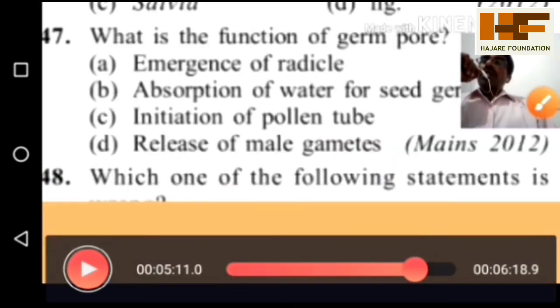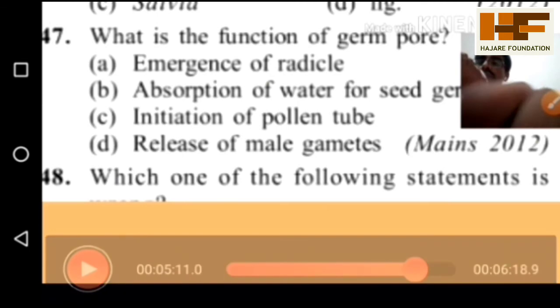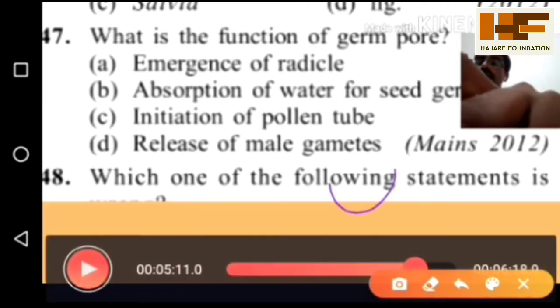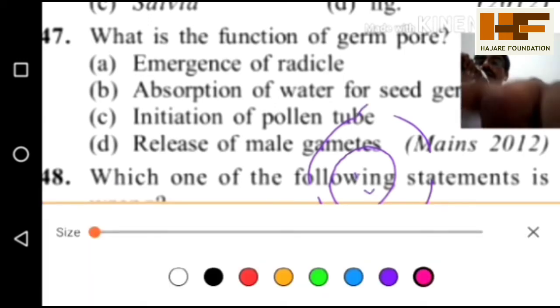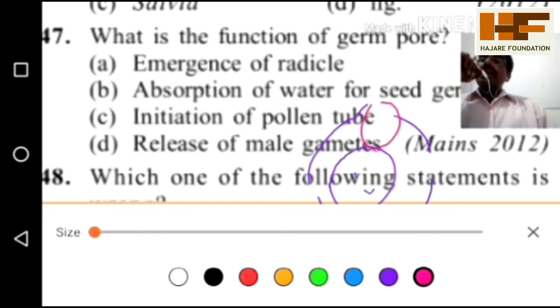Yes. What is the function of the germ pore? We discussed that last time. There are pollen grains. There is an intine and there is an exine. There is a pollen nucleus present. The gap between the two outermost exine layers is called the pollen pore. What is the use of this pollen pore?